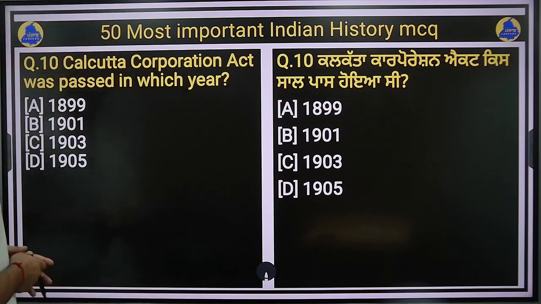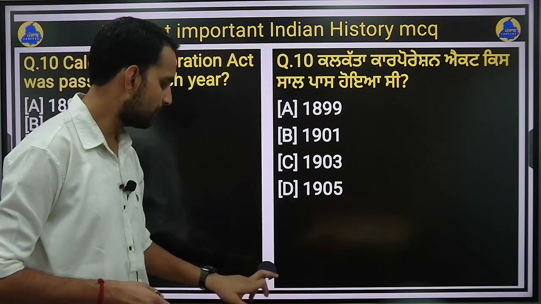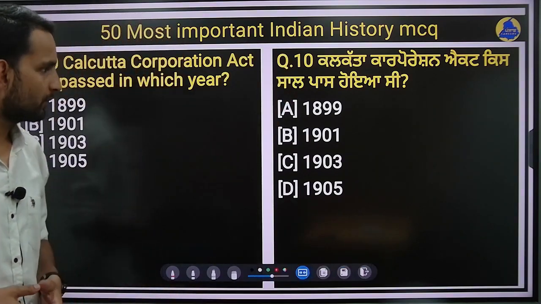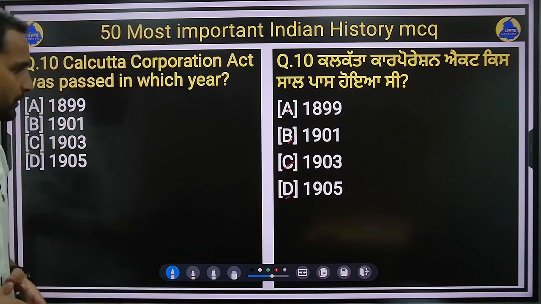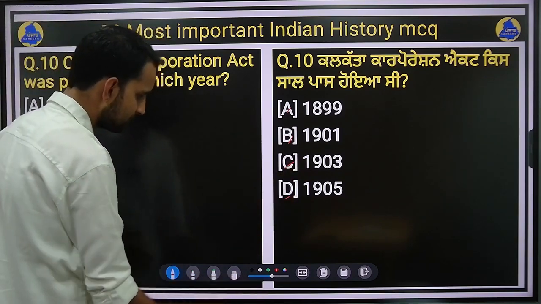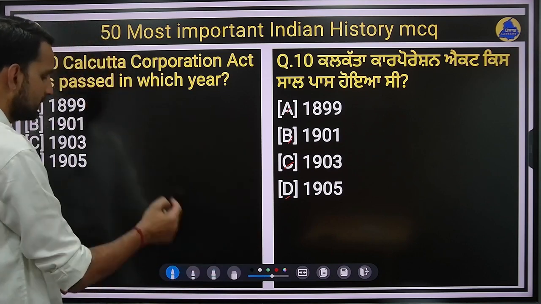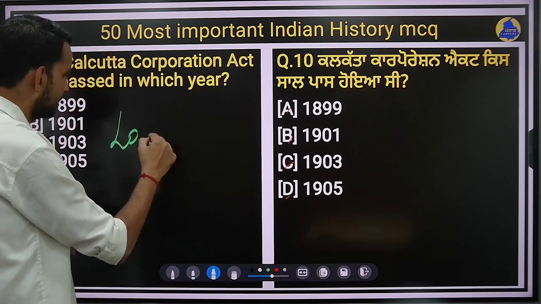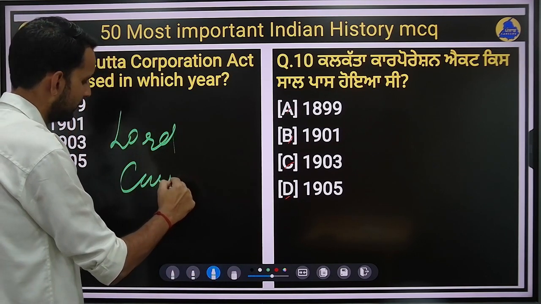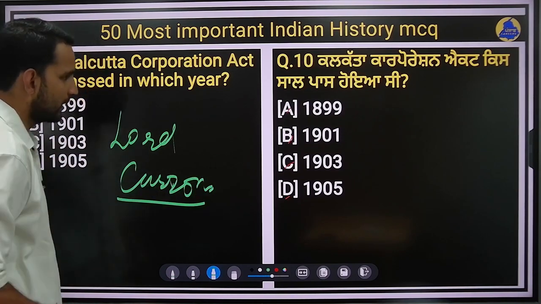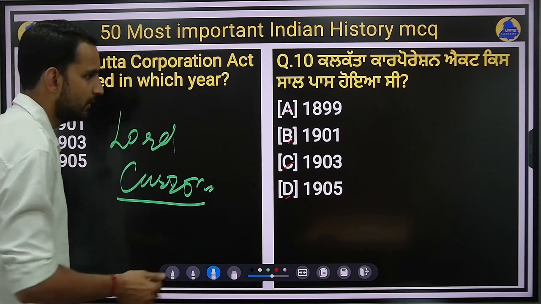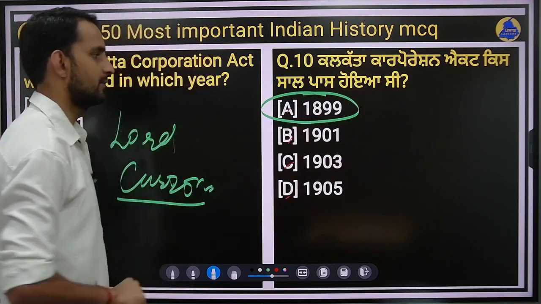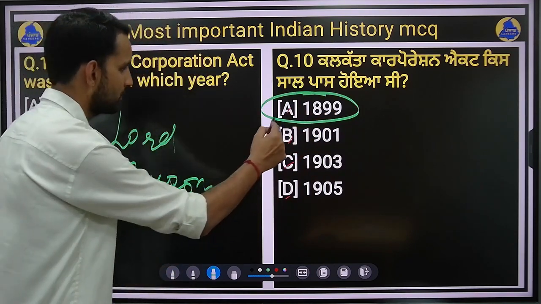Next question. Calcutta Corporation Act was passed in which year? So what should be the right answer for this? 1899, 1901, 1903, 1905. The Calcutta Corporation Act was passed during Lord Curzon. First of all, this is an important thing. All the 4 options pertain to the tenure during which Lord Curzon was the viceroy. So 1899 is the right answer. 1899 Calcutta Corporation Act. Option A.